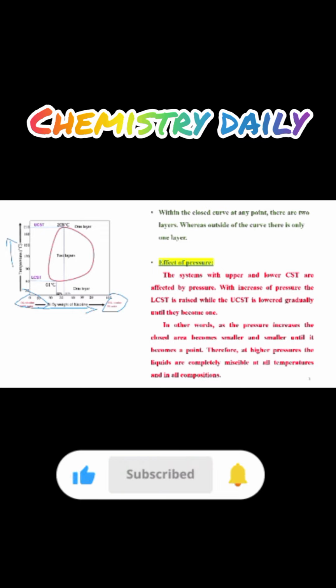So first we have to heat the nicotine water system up to 210 degrees Celsius. Up to 200 degrees Celsius, there are two phases, the partially miscible system, but at 208 degrees Celsius, the partially miscible system turns into a completely miscible one. So then we have to cool the solution. Then it also turns into a partially miscible one.